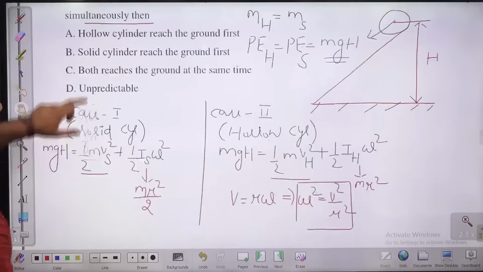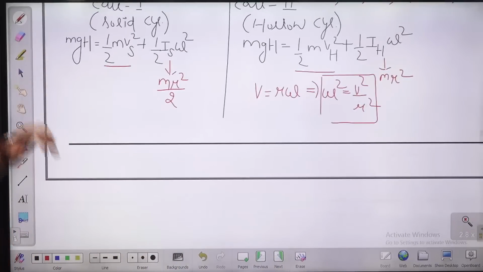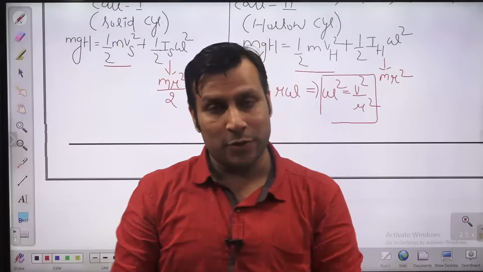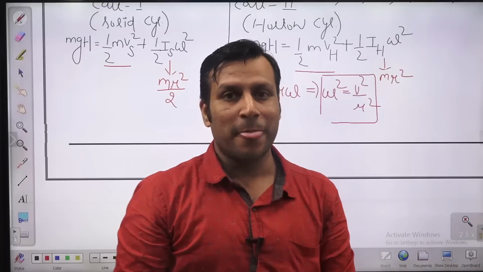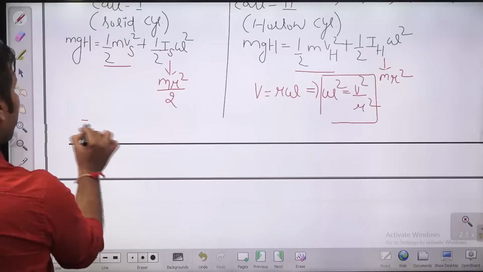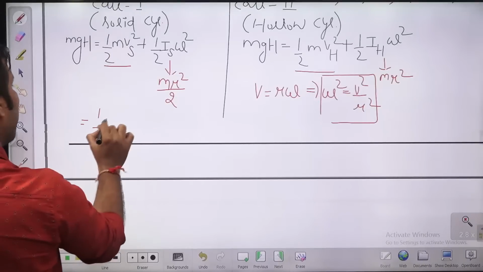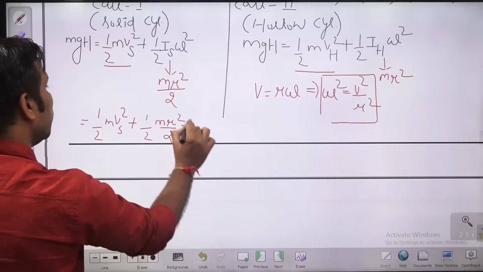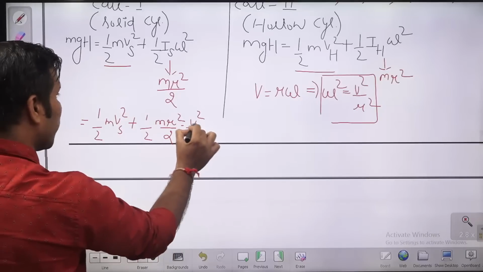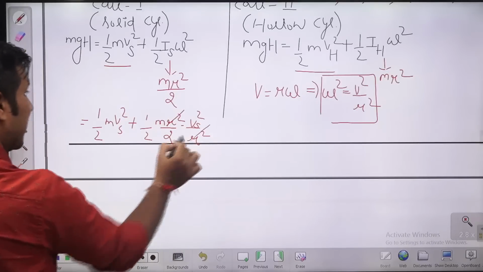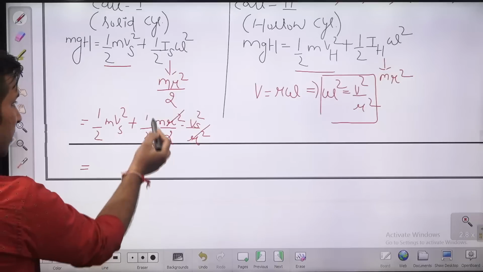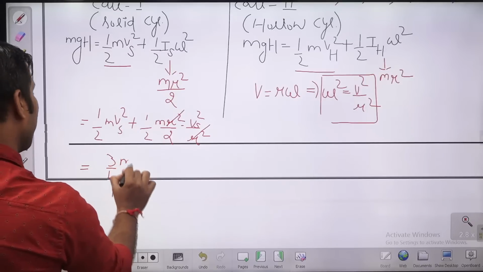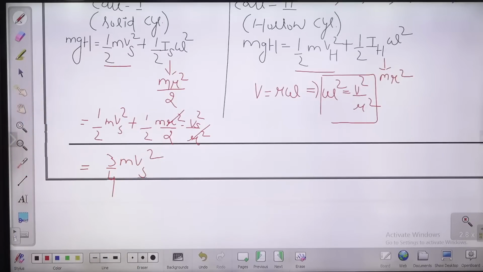Now let us do this just to check which one is having more translation velocity, because the cylinder which is having more translation velocity is going to reach first, guys. So here, half m vs square plus half mr square into v square by r square. This is the velocity of solid only, so this r square will cancel out. This is 1 by 4, this is 1 by 2, so you will get 3 by 4 m vs square.